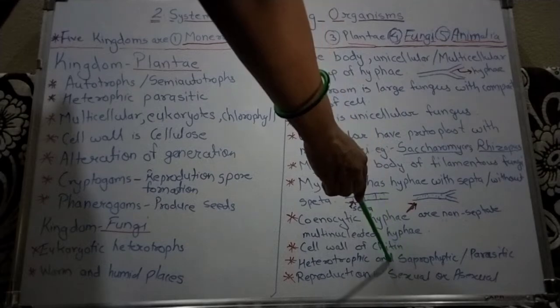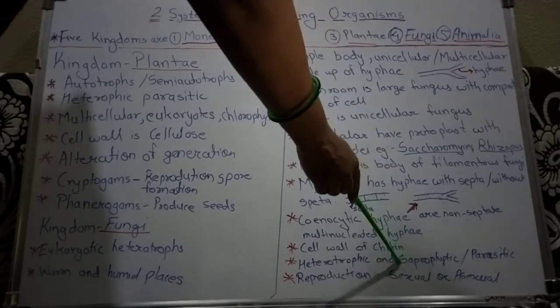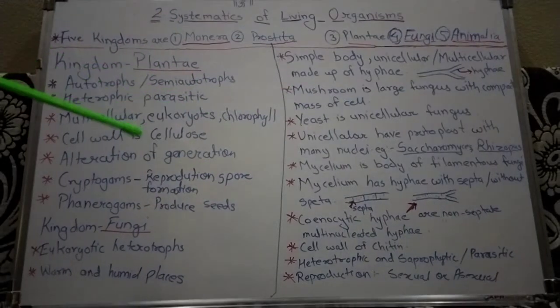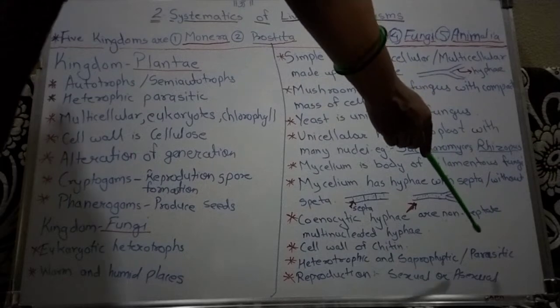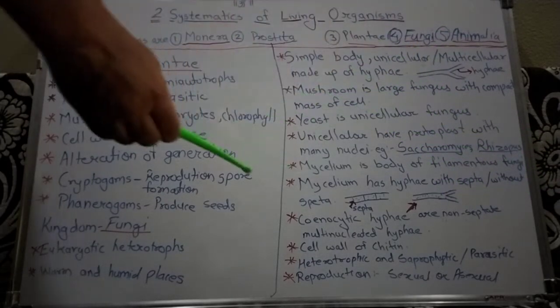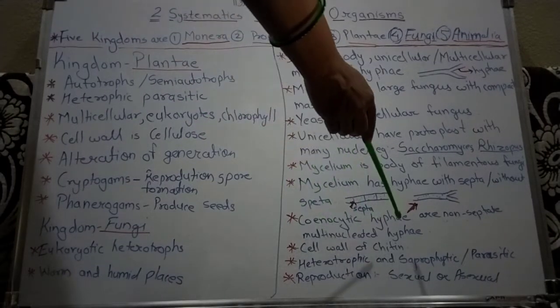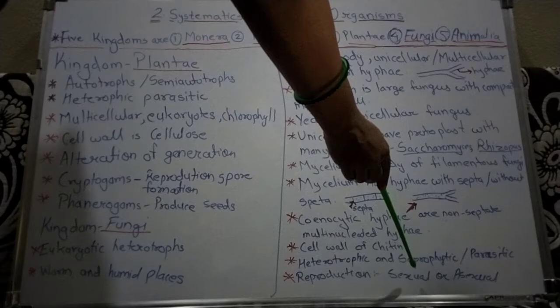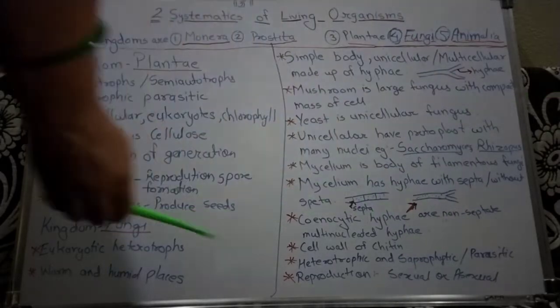Sapro means fungi which grow on dead decaying matter are called saprophytic fungi. Or some are parasitic. Parasitic means they cause disease to other living organisms. So these fungi may be heterotrophic, either saprophytic, growing on dead decaying matter, or parasitic, causing disease.